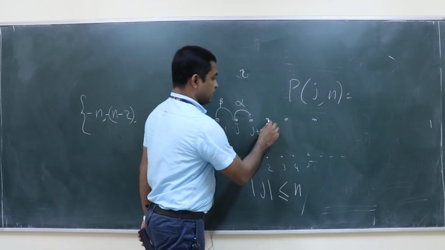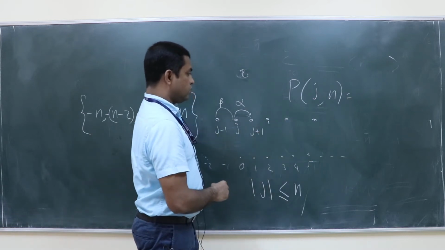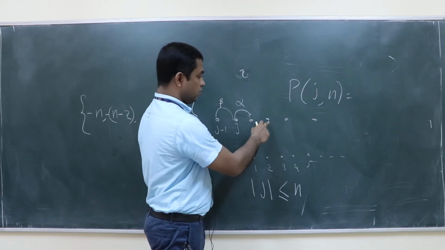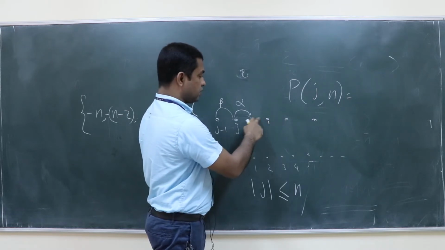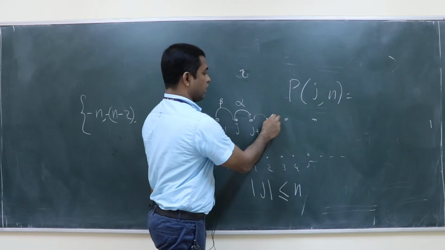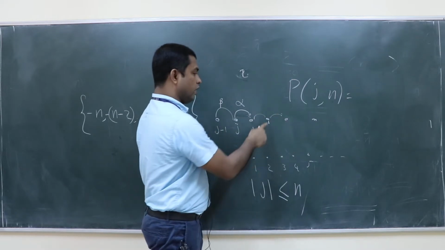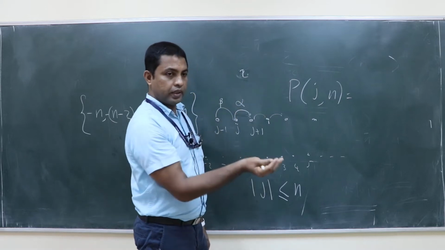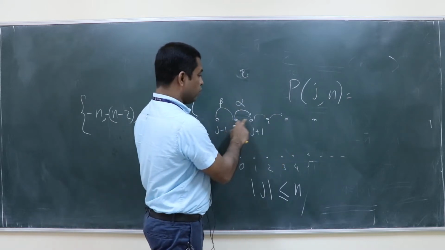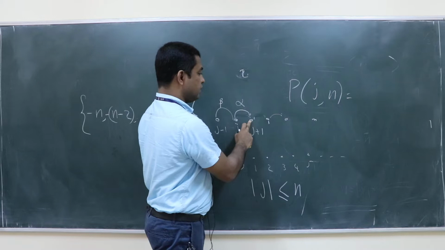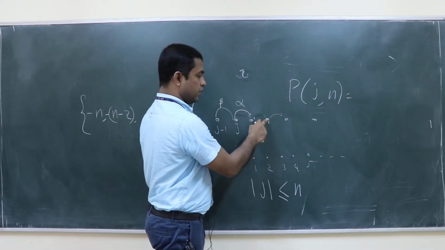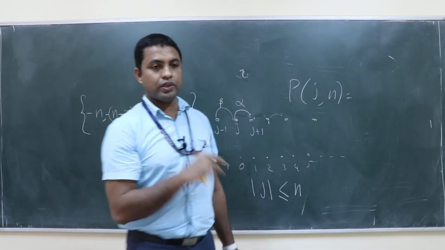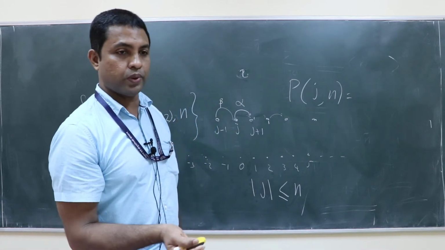Whether we move to right or left depends only on where you are in the last step. There is no memory. Because you moved from here to here does not affect the movement from here to here. This kind of process is called a Markov process.